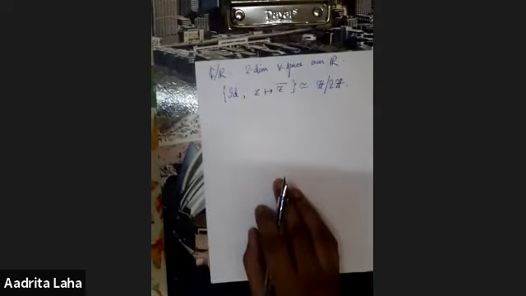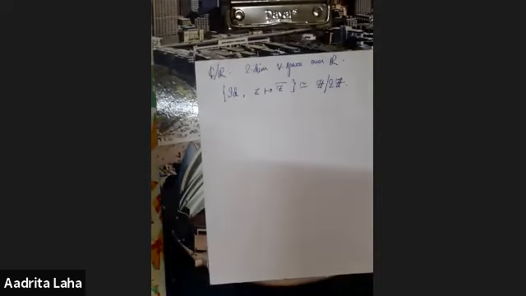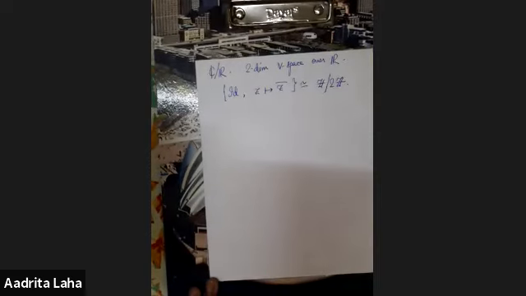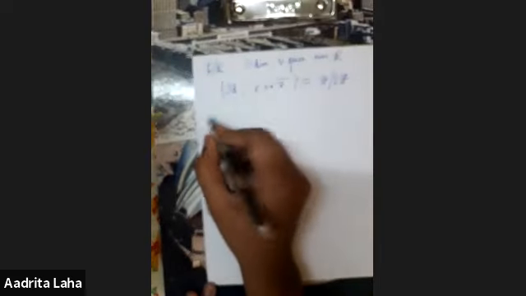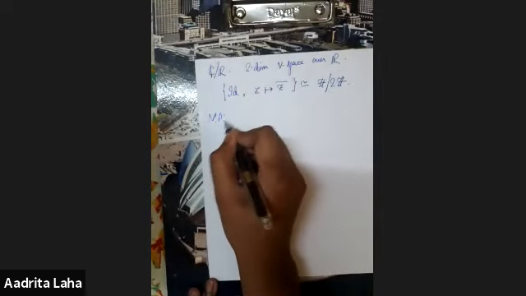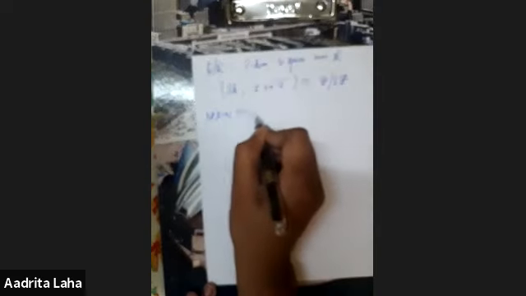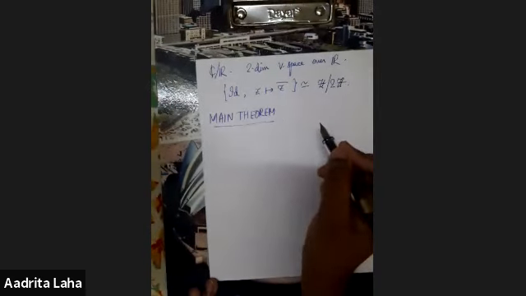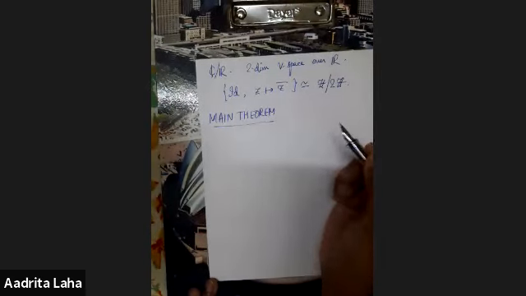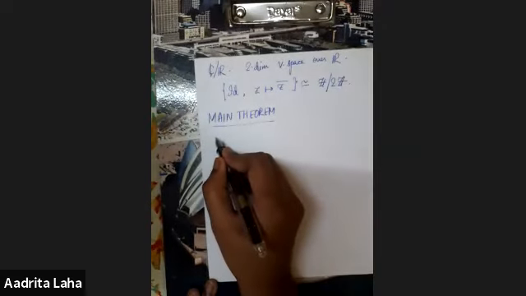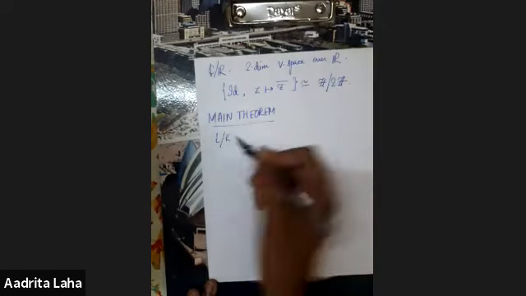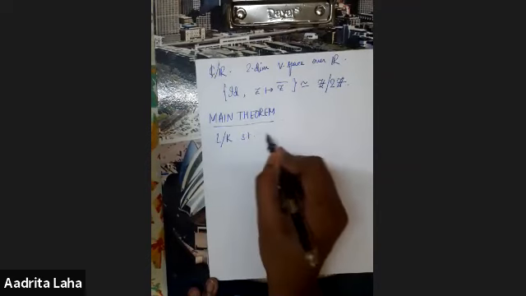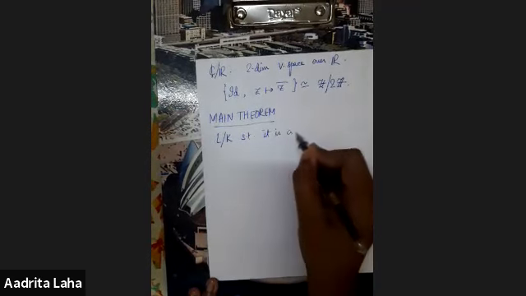So this is an example, and in general, what our main theorem will be, we'll prove this. This is also called the fundamental theorem of Galois theory. Suppose we have a field extension L mod K such that it is a Galois extension.